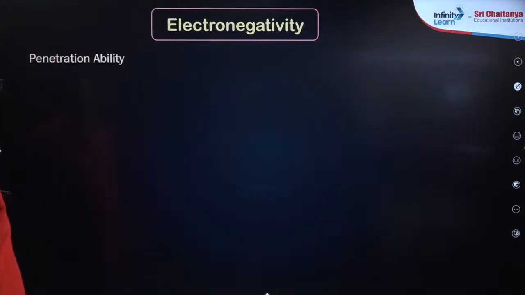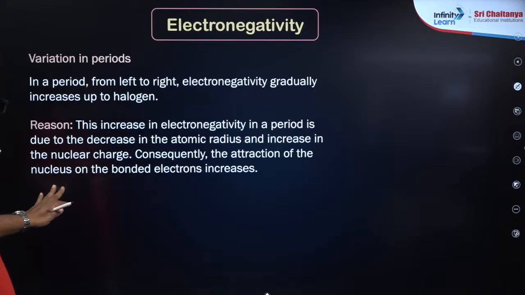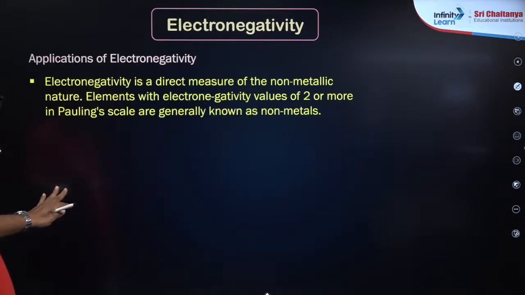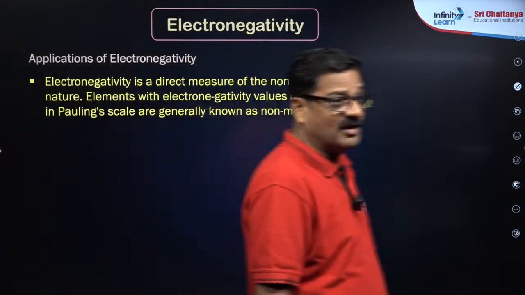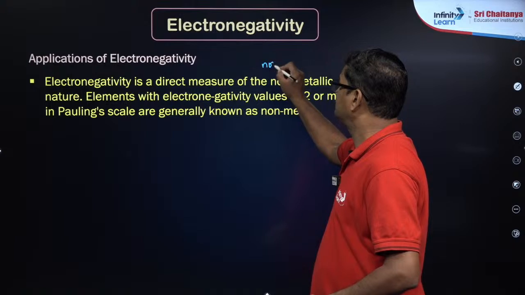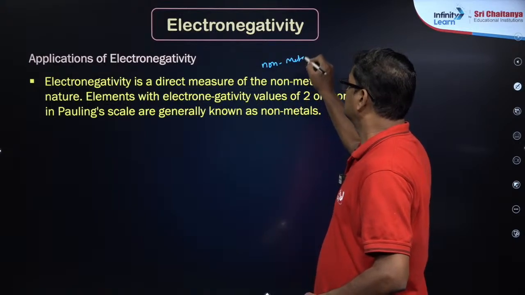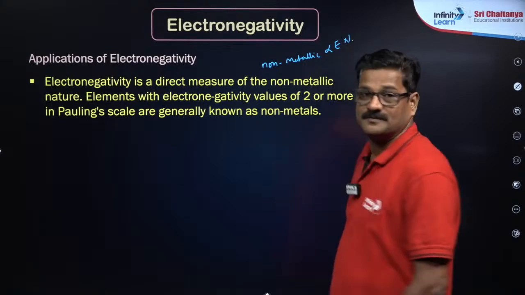Talking about penetration ability, everything is there, but leave it, we will be discussing this. We already discussed applications of electronegativity. Electronegativity is a direct measure of non-metallic nature, so non-metallic nature is directly proportional to electronegativity.